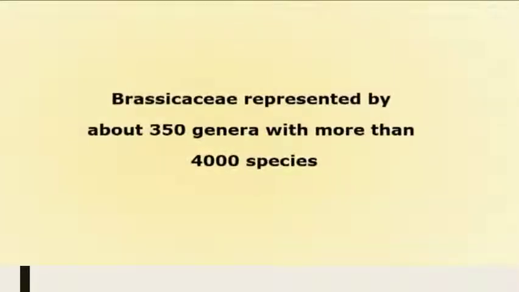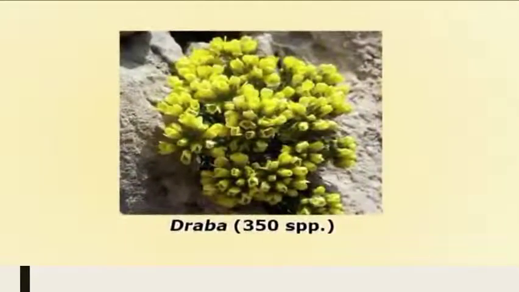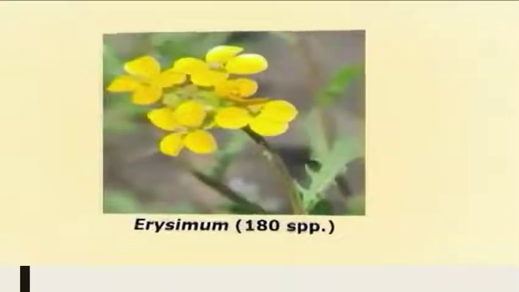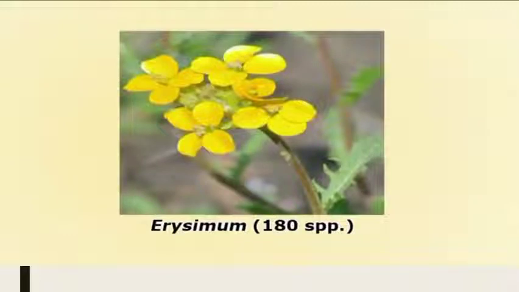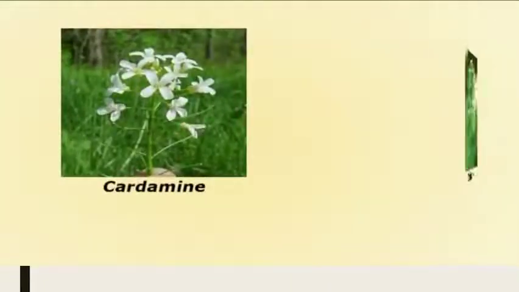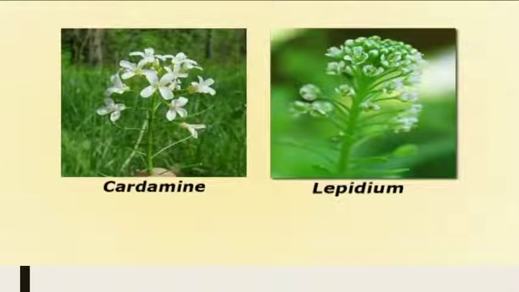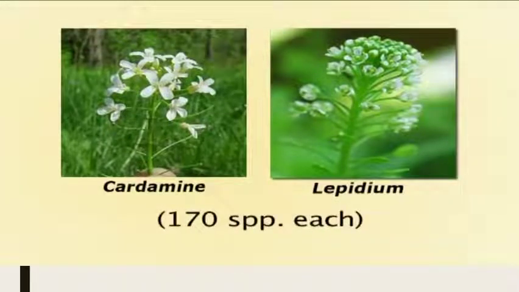Now, the fourth part of the lecture, that is the diversity existing in the family Brassicaceae. At present, the family is represented worldwide by about 350 genera. These 350 genera include more than 4,000 species. Some of the species-rich genera in this family are Draba, having a species richness of about 350 species all over the world. This is followed by Erysimum with 180 species. Then Cardamine and Lepidium, two different genera, each having 170 species.